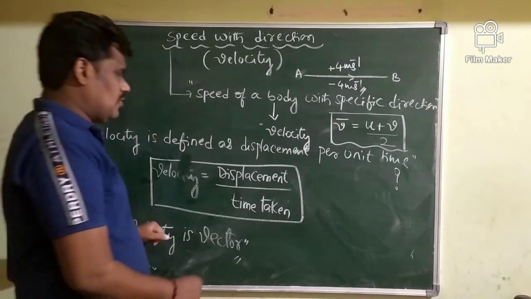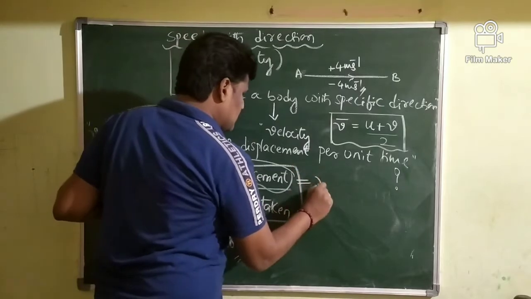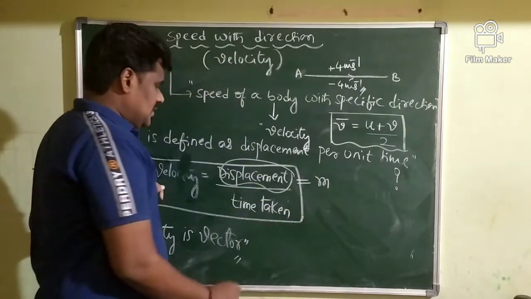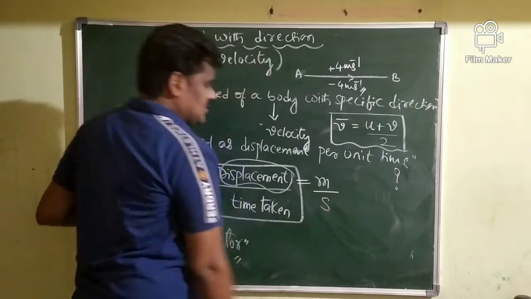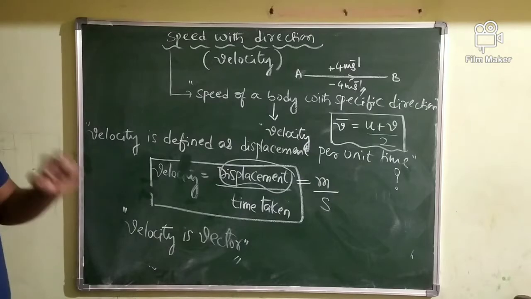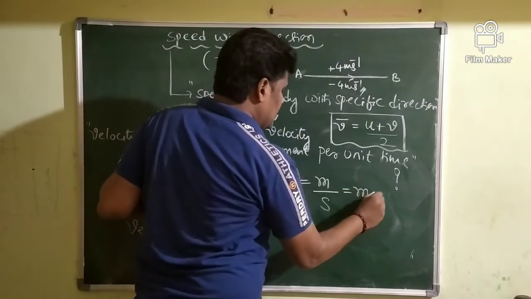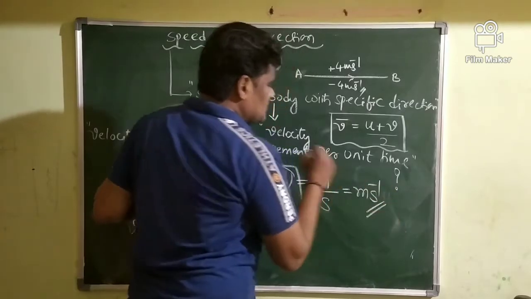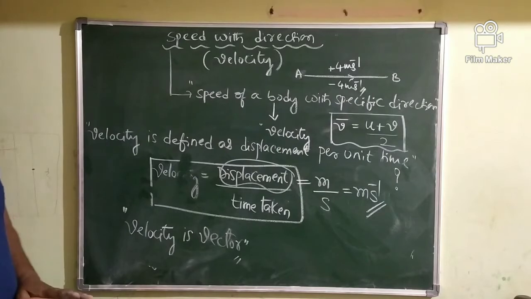What is the SI unit of velocity? Tell me. Displacement is measured in terms of what? Meter. And time is measured in terms of what? Seconds. Displacement is measured in meter and time is measured in second. Then what can I write? Meter per second. Meter per second is the SI unit of velocity.